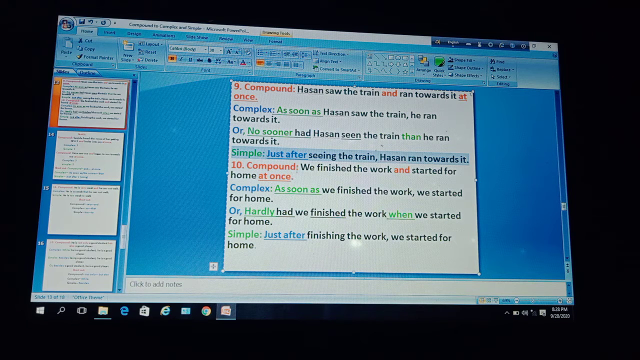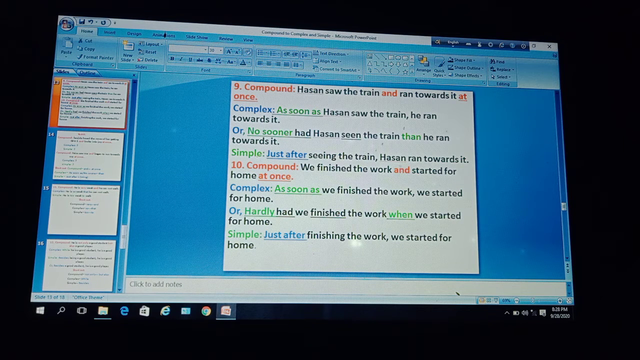Okay, next example, we finished the work and started for home at once. Here the first clause is, we finished the work, and the last one, we started for home at once. These two clauses are joined with and, so this is a compound sentence. Now we have to make it complex and then simple.